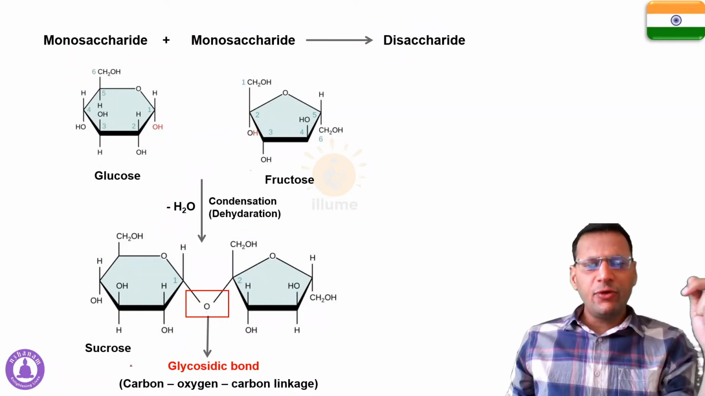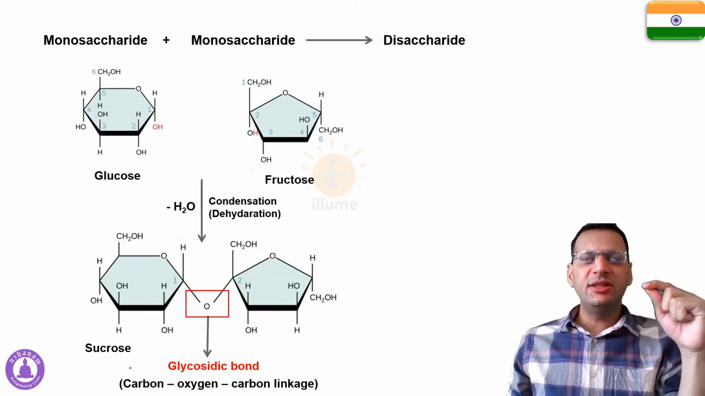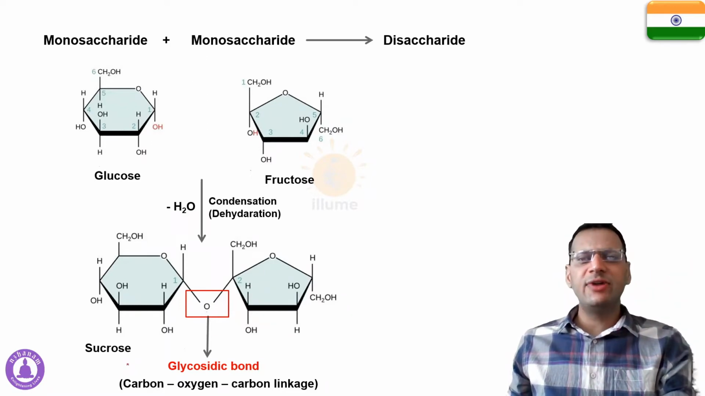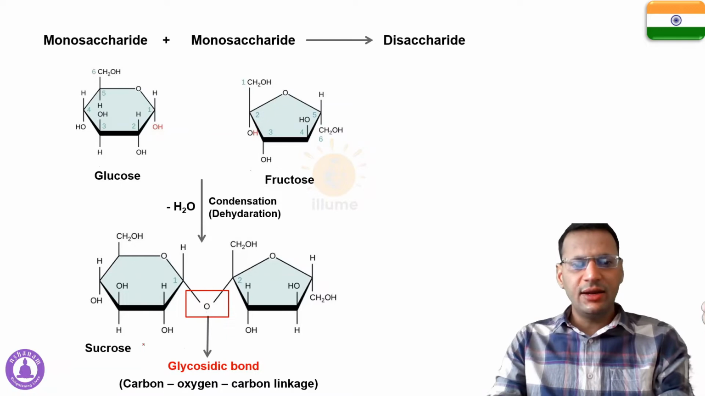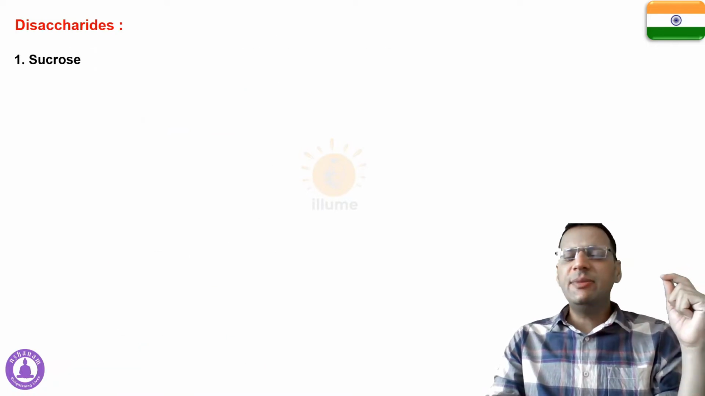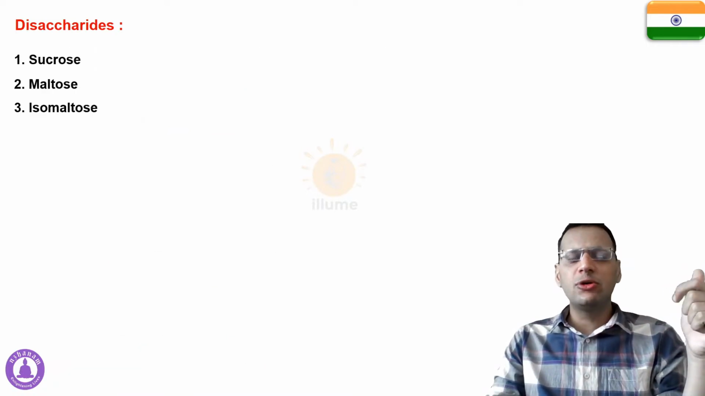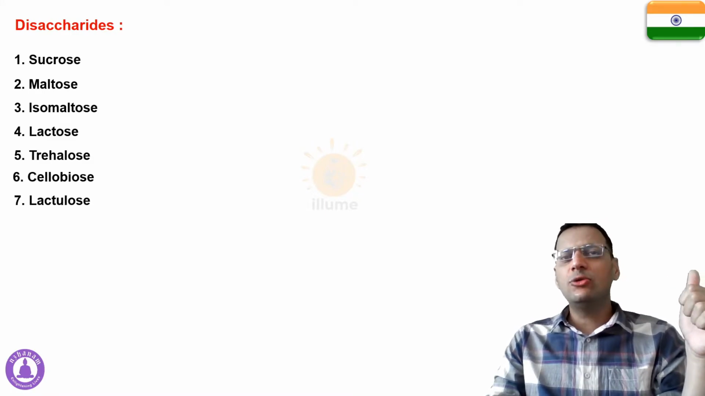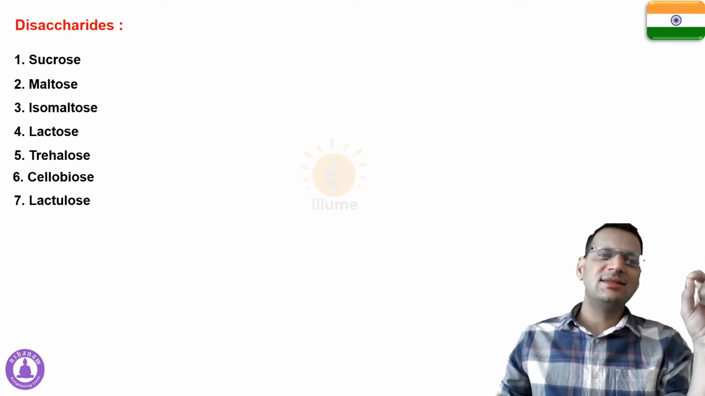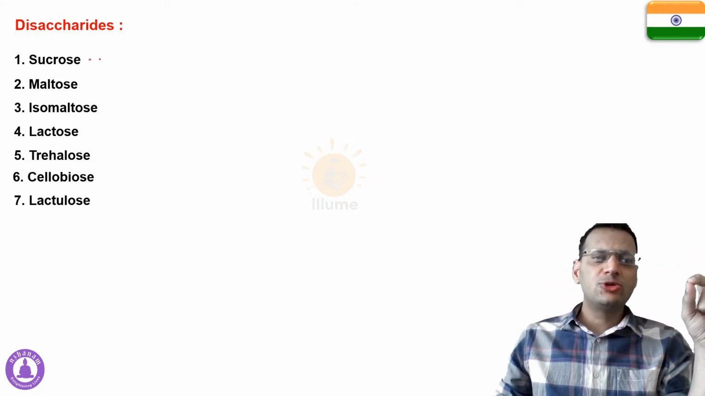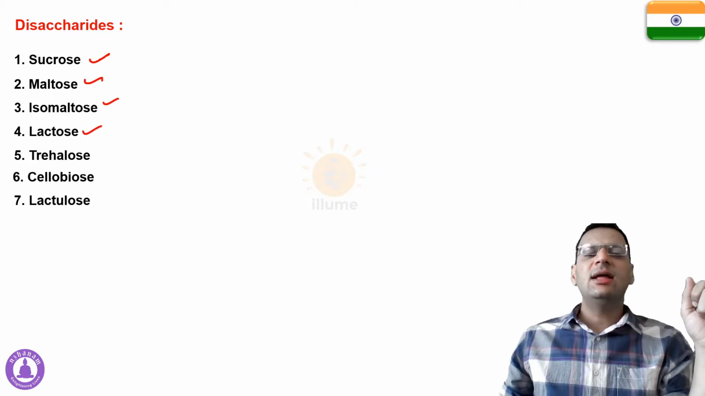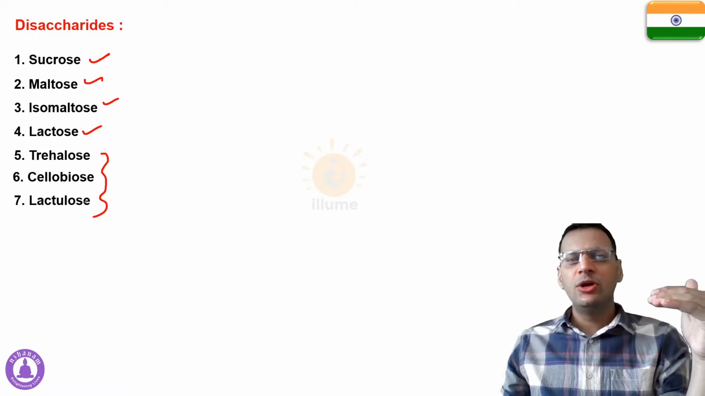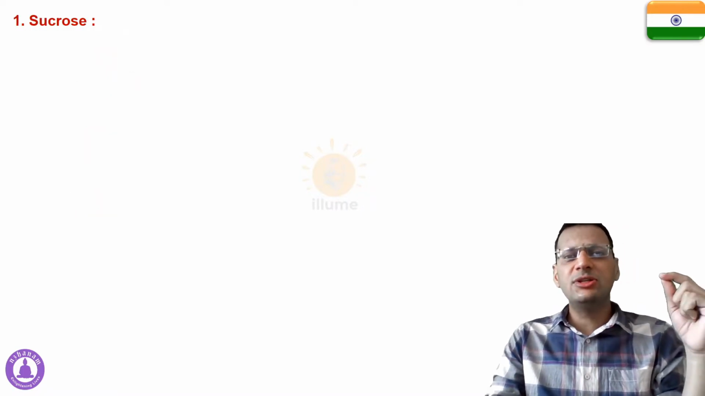On the basis of which carbons take part in the reaction, these glycosidic bonds are of various types in various kinds of disaccharides that we will discuss later. Now starting with the basic examples of disaccharides, we have sucrose, maltose, isomaltose, lactose, trehalose, cellobiose and lactulose. So these are different kinds of disaccharides. In this video we are discussing sucrose, maltose, isomaltose and lactose, and in the next video we are discussing trehalose, cellobiose and lactulose. So let's start with sucrose.